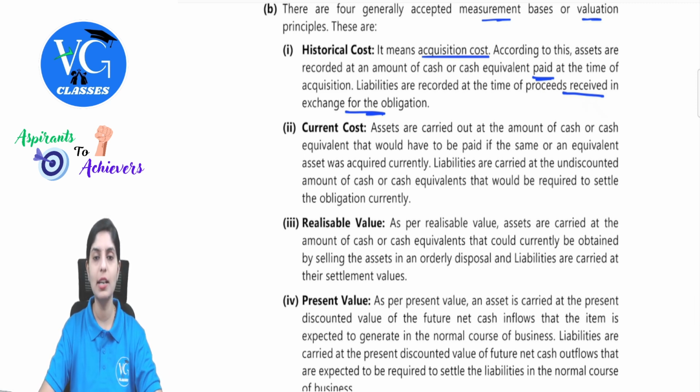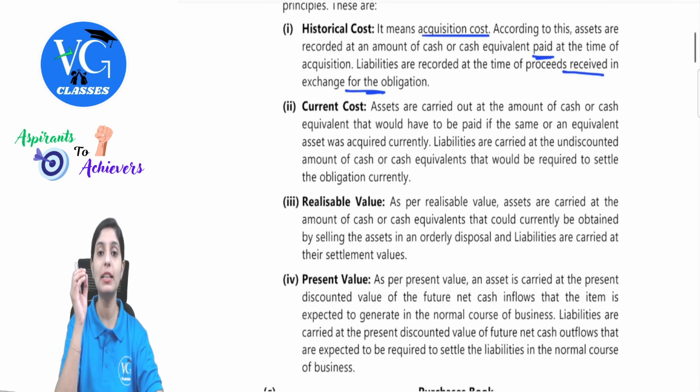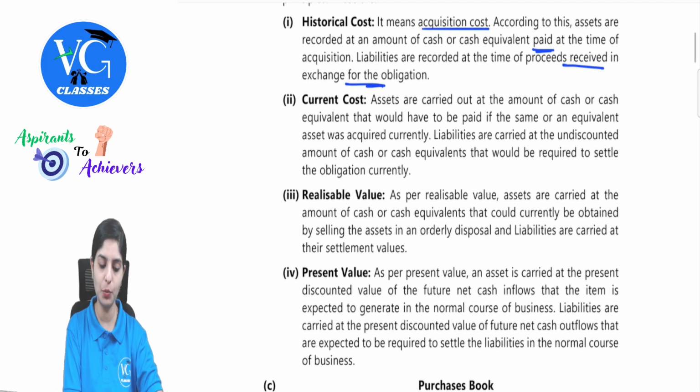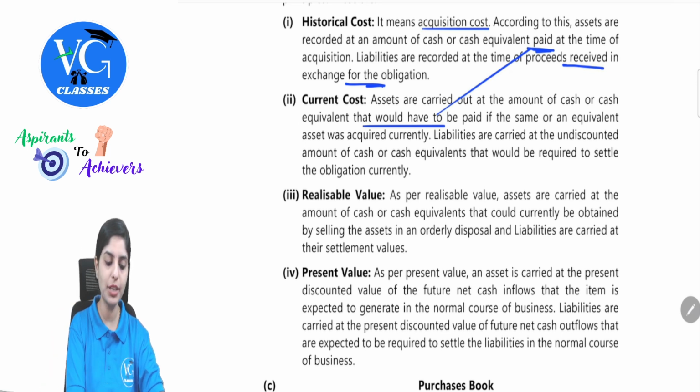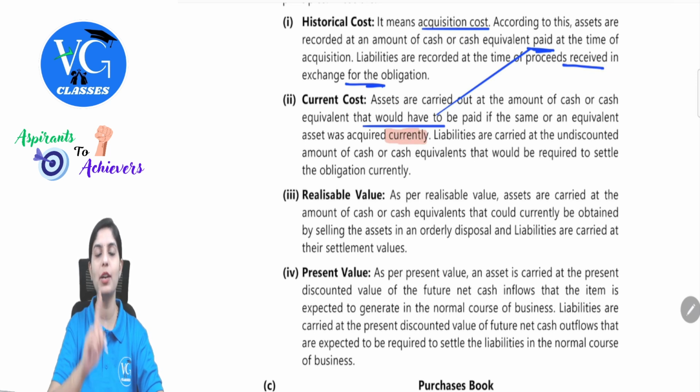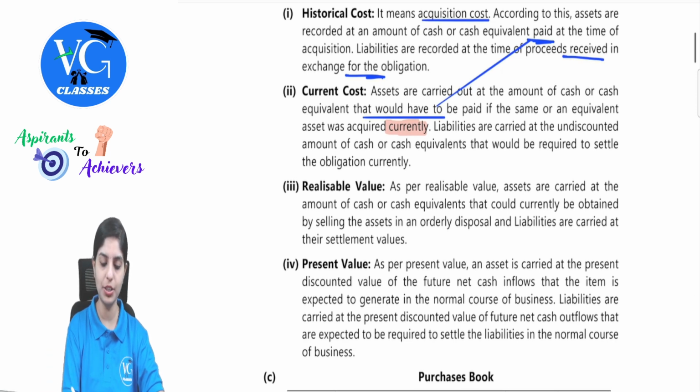Next is current cost. Assets are carried at the amount of cash and cash equivalents that would have to be paid. Observe the wordings, that would have to be paid, whereas there it is directly given as paid, if the same or an equivalent asset was acquired currently. So usage of this word is important while we are explaining current cost. Then liabilities are carried at the undiscounted amount that would be required to settle the obligation currently.